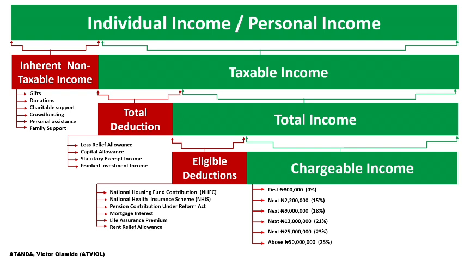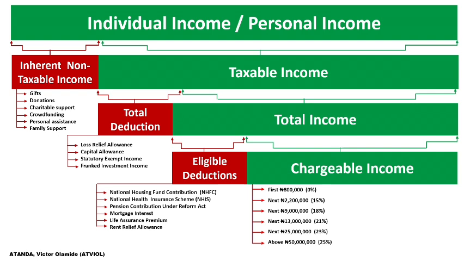But in case you have an income in a year of assessment greater than 800,000, let's assume it is 3 million. The first 800,000 out of that 3 million is going to be exempted from tax, and the appropriate rate we are going to use is 0%. But the amount in excess of this 800,000, which is 2.2 million, is going to be levied tax.